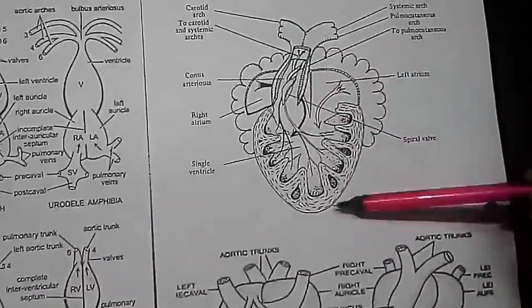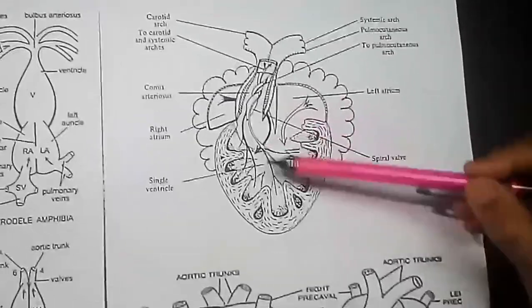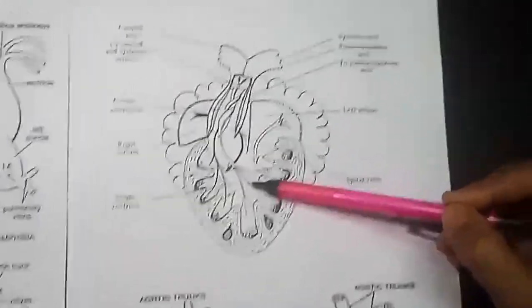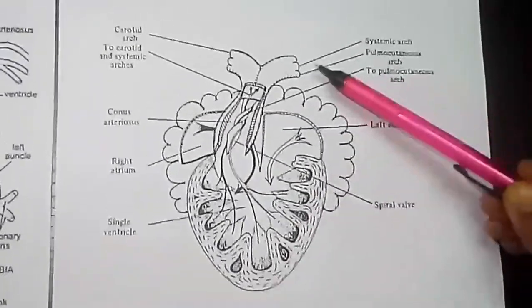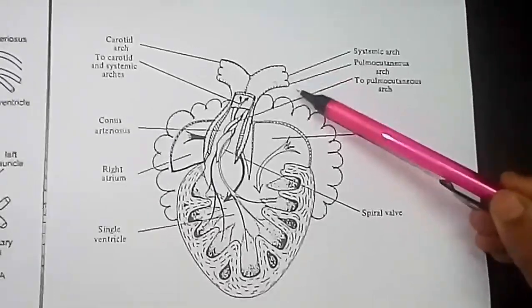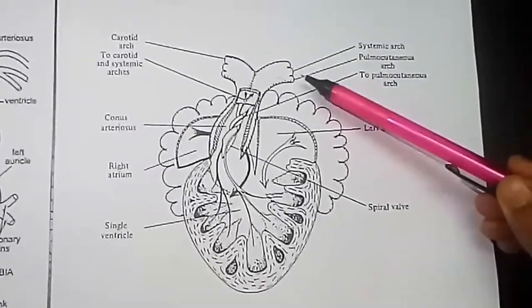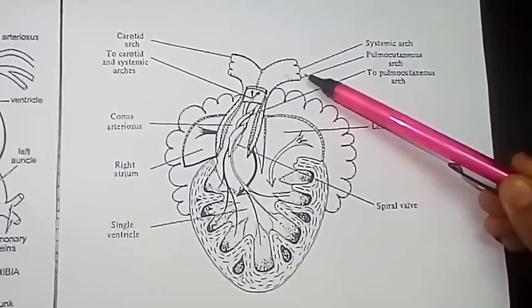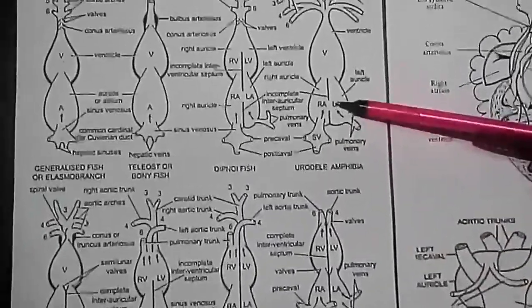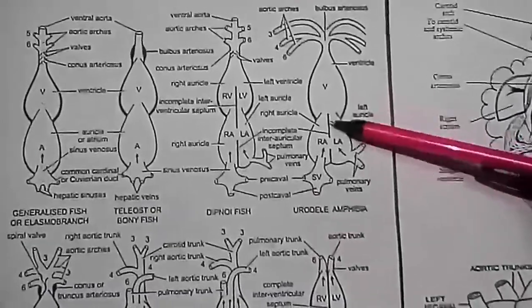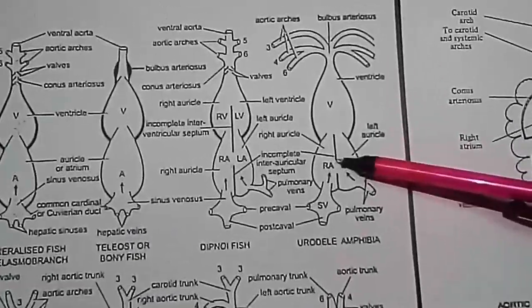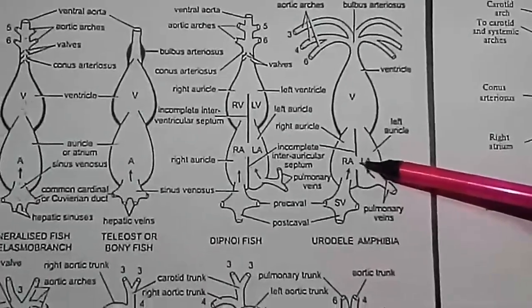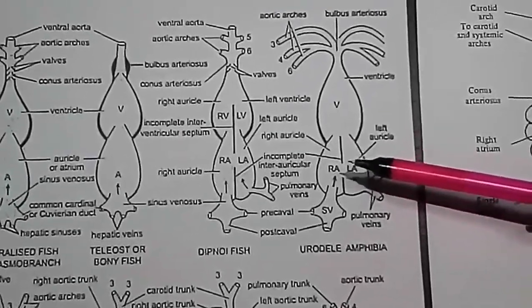This is the structure of the amphibian heart. These are the auricles and this is the single ventricle. The conus arteriosus divides into two, systemic and pulmonary vessels, by a spiral valve. In lungless salamanders, the interarterial septum is incomplete and pulmonary veins are absent.